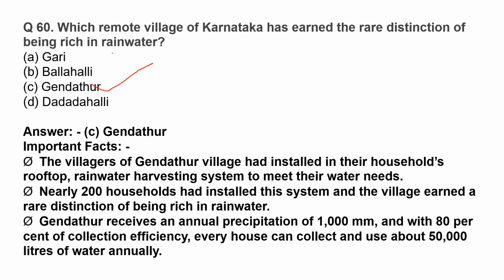Nearly 200 households had installed this system and the village earned a rare distinction of being rich in rainwater. Gandadhar receives an annual precipitation of 1000 millimeter and with 80% collection efficiency, every house can collect and use about 50,000 liters of water annually.